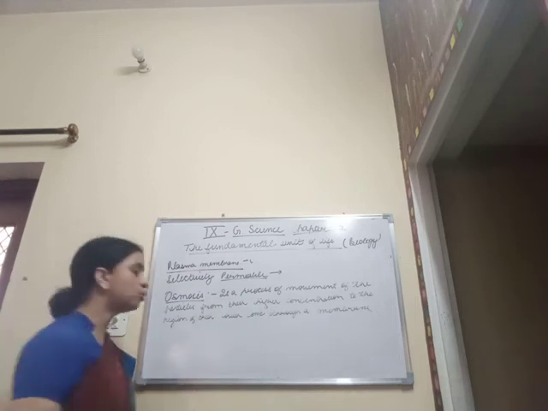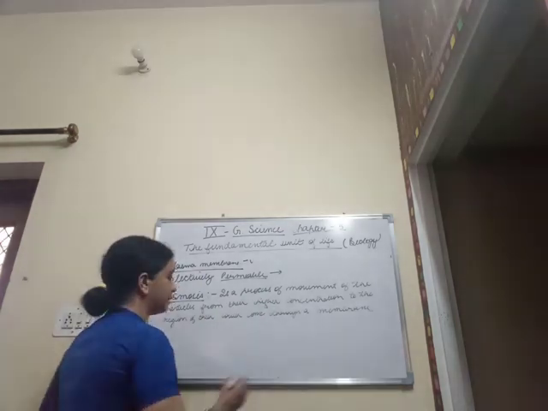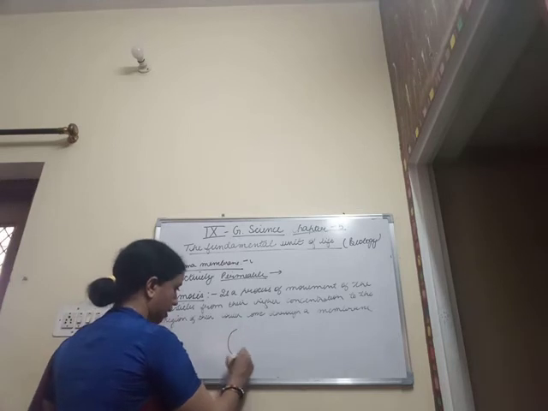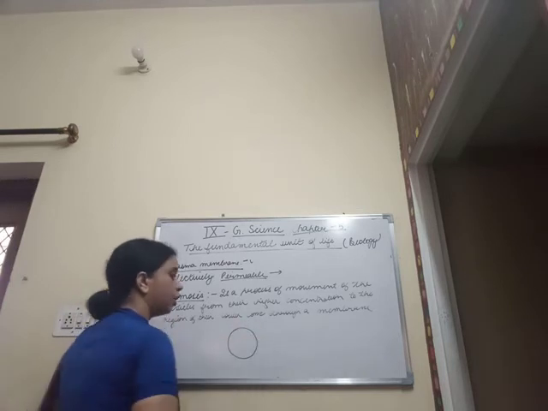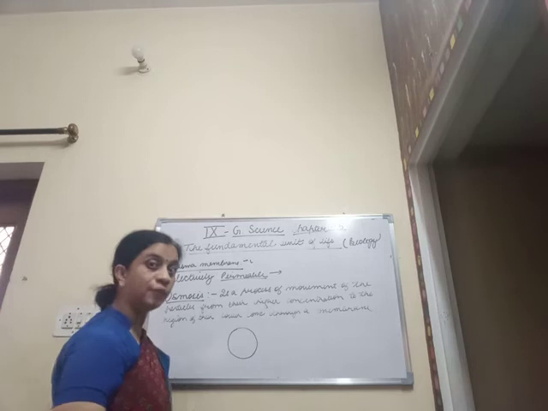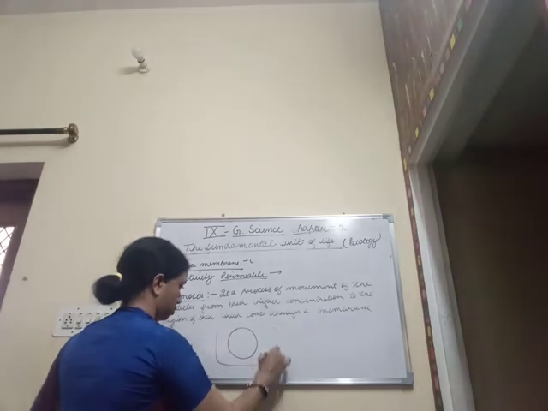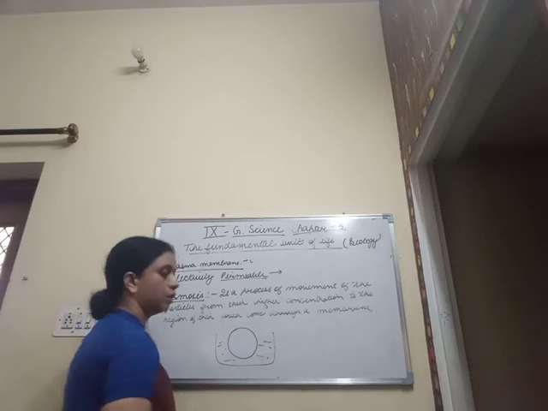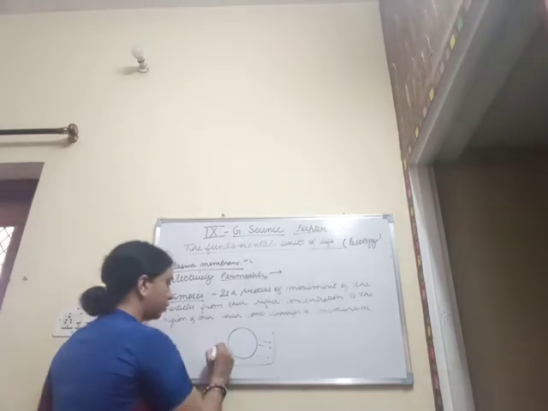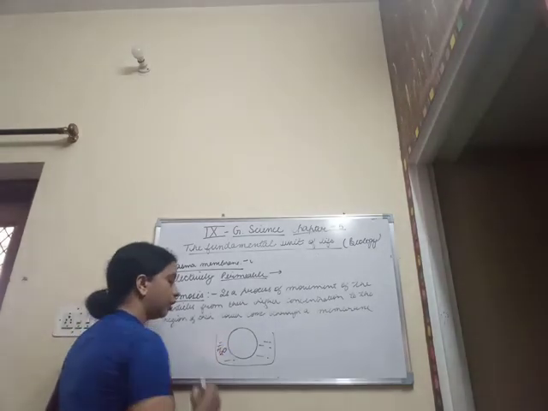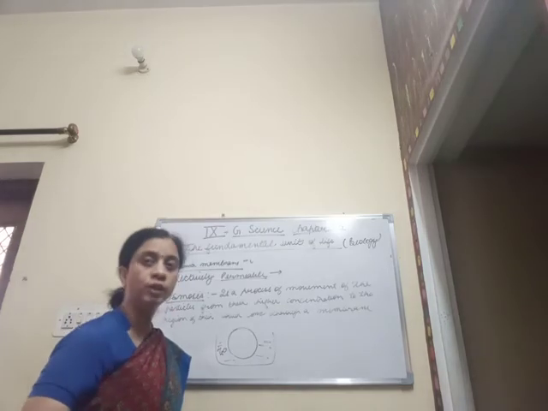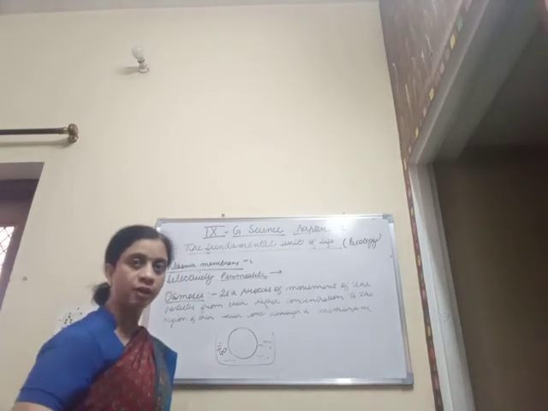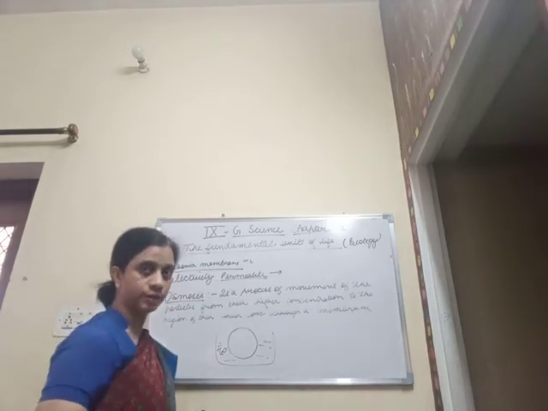So what happens over here, if we place a cell in a medium which is very dilute? Very dilute means it contains more amount of water. The water content is higher in dilute solutions.